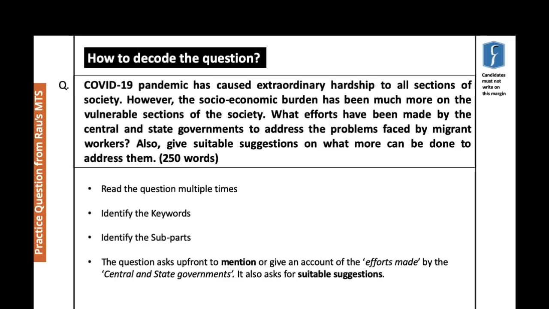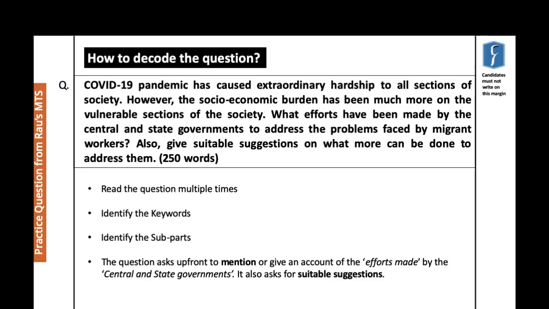So existing institutional mechanisms, how they are being exercised, you can talk about that, and you can talk about whether some new kind of schemes or new kind of institutional mechanisms are sought to be created, or the existing ones modified in order to suit the needs of the current demand. Then it says by the central and state governments, rather than just simply saying the government or the central government, so that we could also look at the perspective of the state governments. This obviously could be the case on account of the fact that the primary responsibility in many cases lies with the state government. Right?